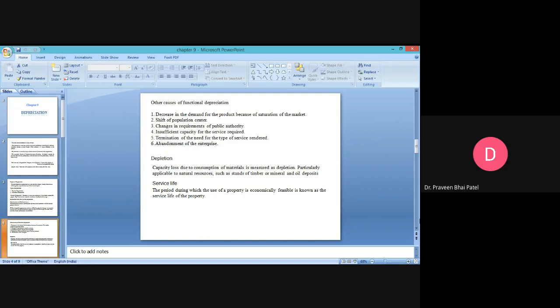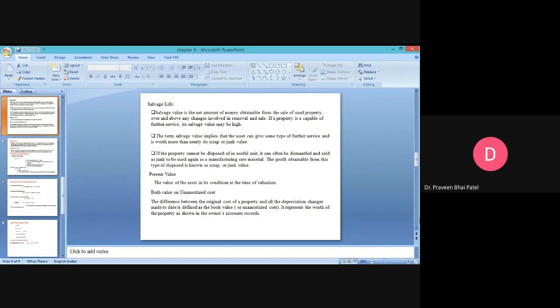Why? Because the industry was in running condition, but it was not economically feasible due to its wear and tear and physical depreciation, so the industrialist decided to stop or change the industry, sell the remaining product, and start a new industry.